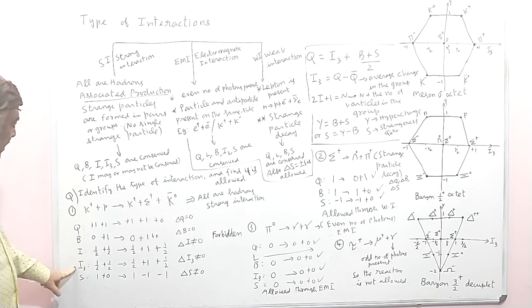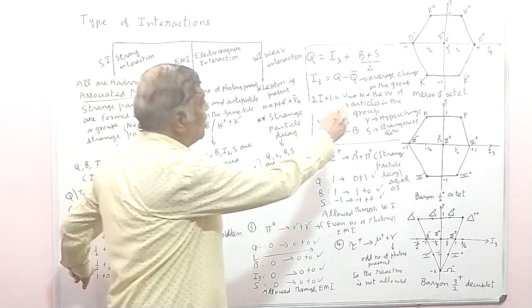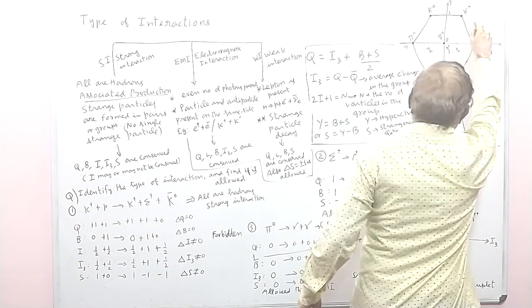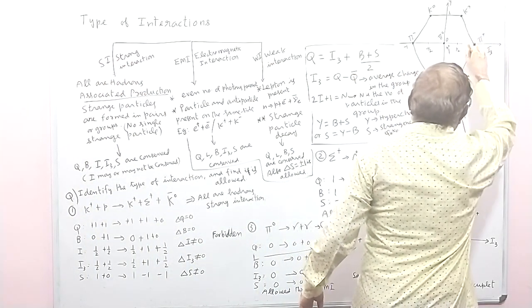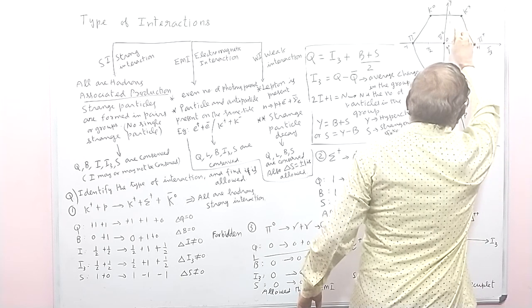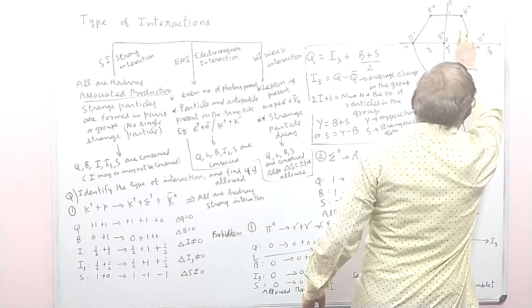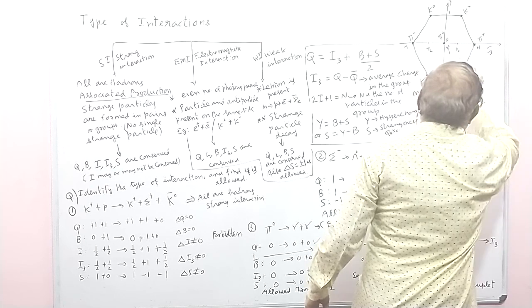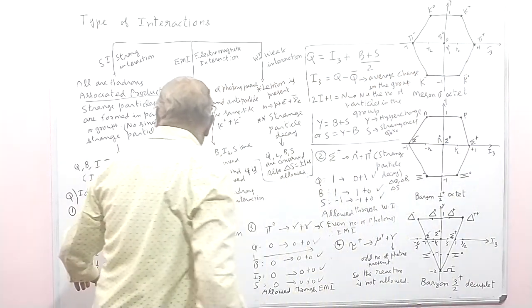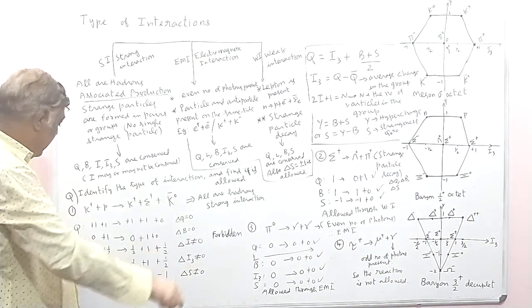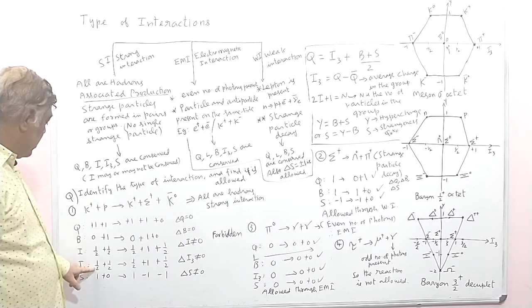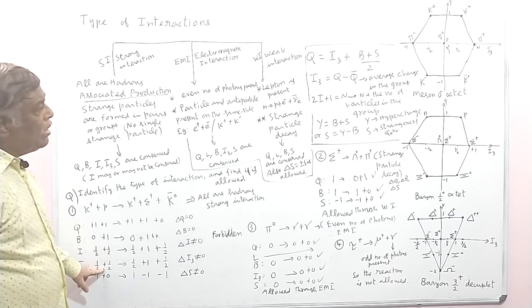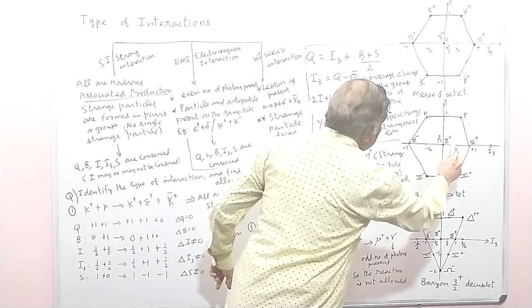Similarly, find I3. I3 for K plus is equal to half. From this diagram you can easily see, this is for K plus, so this point is a half. The x coordinate is I3, and the y coordinate is Y. So just look at this diagram and write down the values. I3 for P is equal to half.